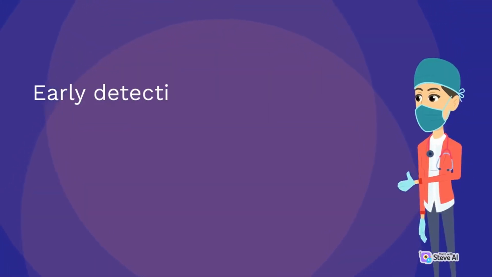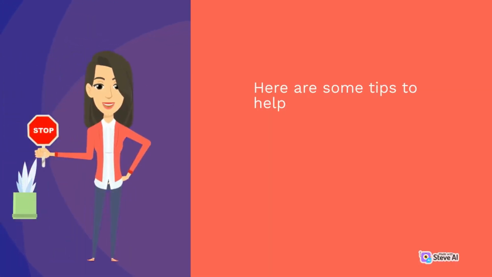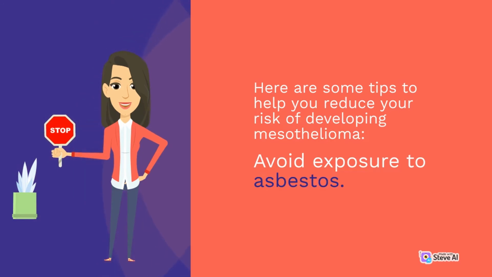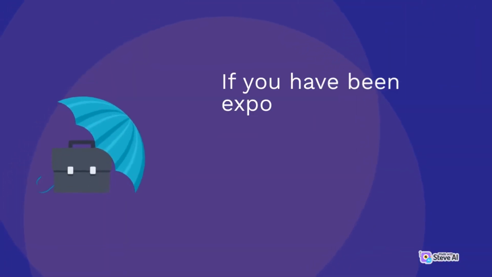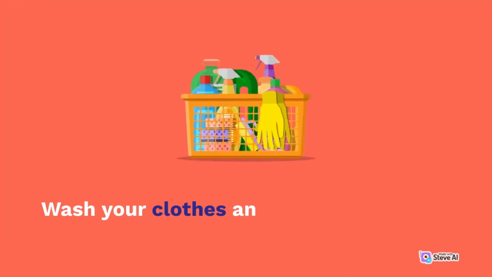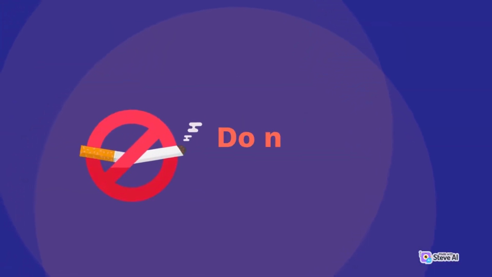If you have been exposed to asbestos, it is important to see a doctor for regular checkups. Early detection and treatment can improve the chances of survival for people with mesothelioma. Here are some tips to help you reduce your risk of developing mesothelioma. Avoid exposure to asbestos. If you have been exposed to asbestos, wear a respirator when working with asbestos.